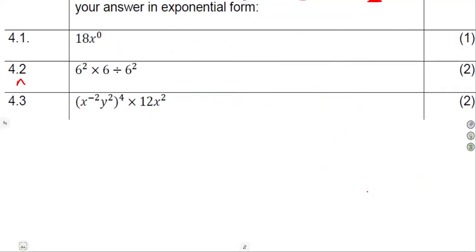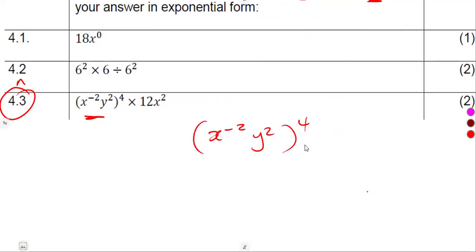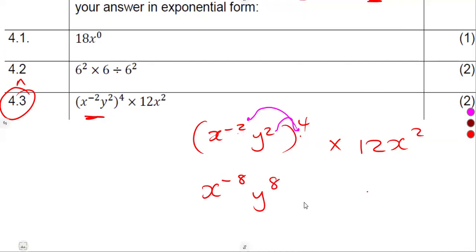All right, moving on to 4.3, we are given x to the exponent of minus 2, y to the exponent of 2, everything to the exponent of 4, times 12x squared. Remember, I talked about this where there's an exponent, it is going to affect each and every term inside. So the x is going to be affected. So this 4 is going to multiply the minus 2 on x. So that's x to the exponent of minus 2 times 4, which is minus 8. The part of y also, 2 is going to be affected by that 4. So that's 2 times 4, which is 8.